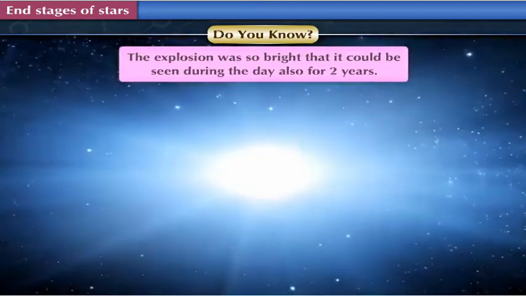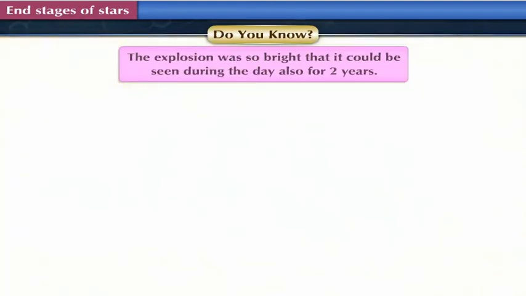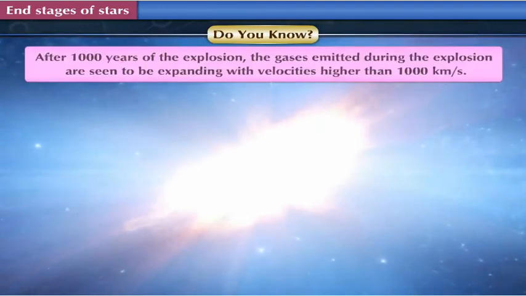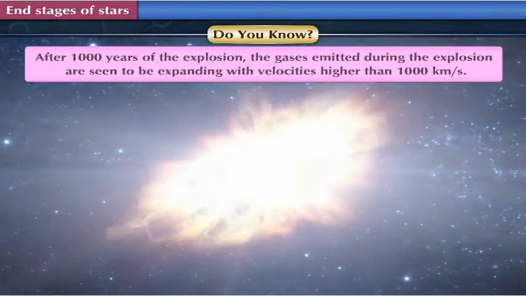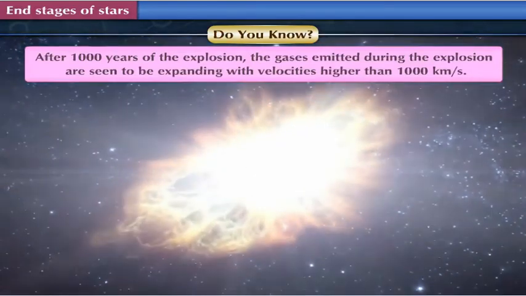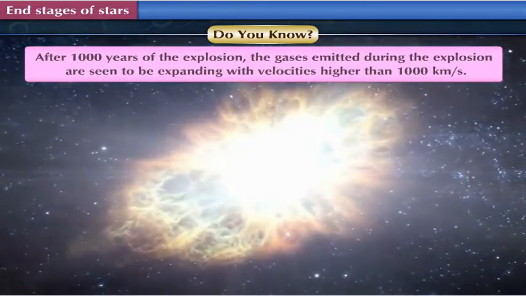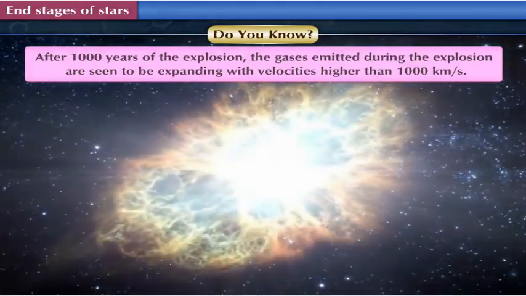It was so bright that it could be seen during the day also for 2 years. After 1,000 years of the explosion, the gases emitted during the explosion are seen to be expanding with velocities higher than 1,000 km per second.